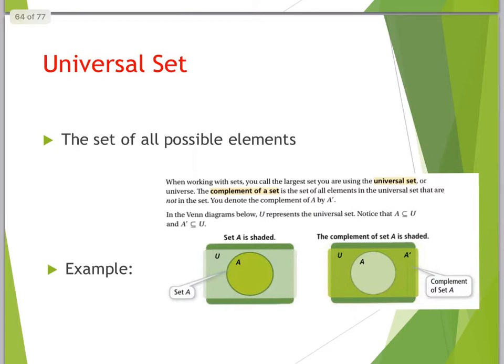But again, all the elements. So if I said all natural numbers is my set, that would be every natural number, 1, 2, 3, 4, 5, 6, 7, on and on forever. 2 and 4 are a subset of that. 297 is a subset of that. The null set is a subset of that.